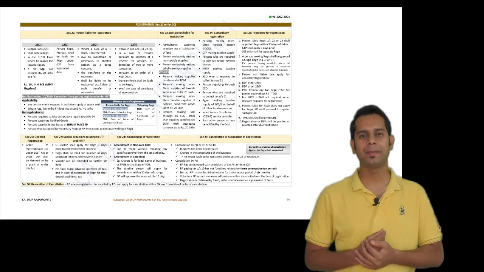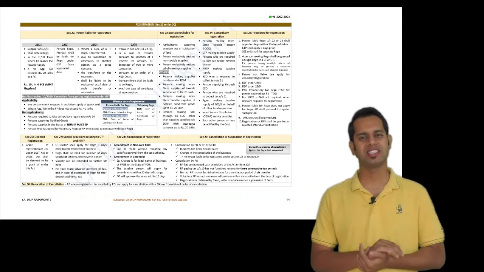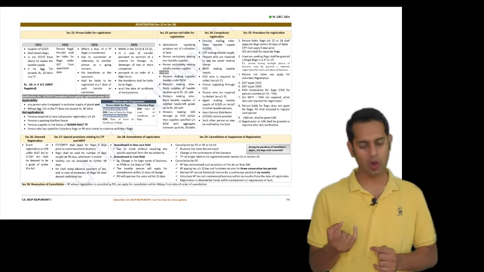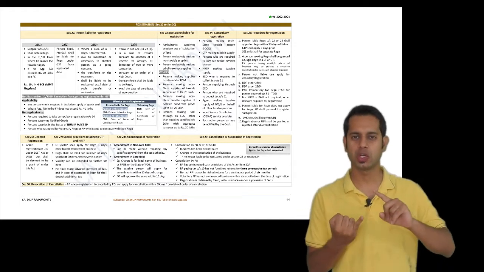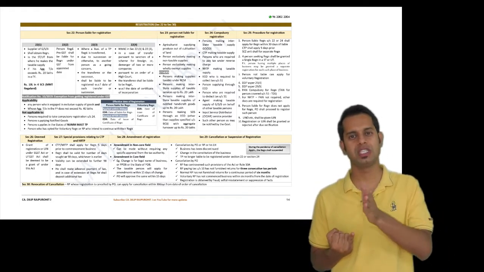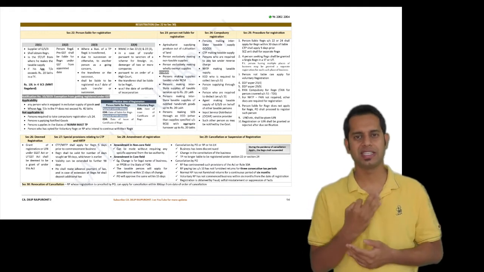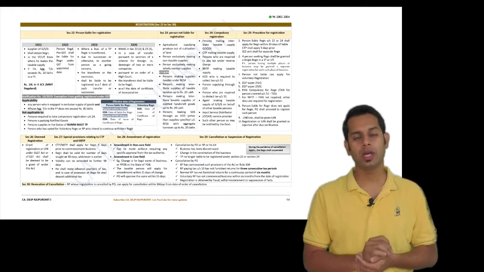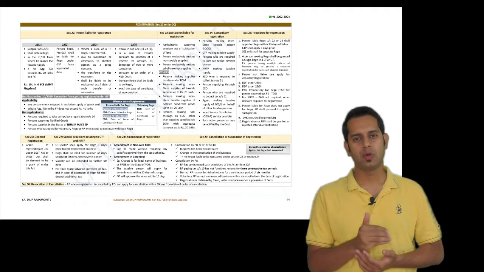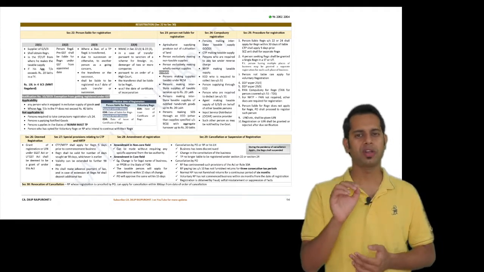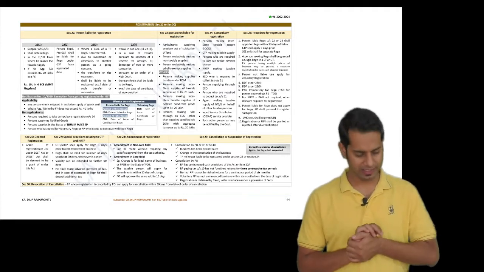So in this video we'll be discussing the topic called registration. We'll be discussing three sections with regard to registration. Section 25, which deals with the procedure for taking registration, Section 26, which talks about deemed registration, and Section 27, which speaks about the special provision applicable to a casual taxable person or a non-resident taxable person with regard to registration.